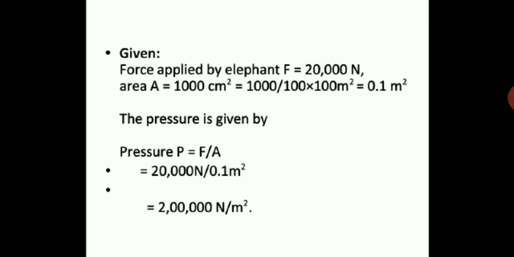That means 20,000 will become 2 lakhs. So you will get 200,000 Newton per meter square. So how many zeros will you get over here? 5 zeros, because 1 zero you are going to multiply to remove that decimal from the denominator, and the unit will be Newton per meter square. So pressure should always be expressed in Newton per meter square, which is the Pascal unit, the SI unit for pressure. Is it clear, children? So I hope you are taking down this sum in your notebook.